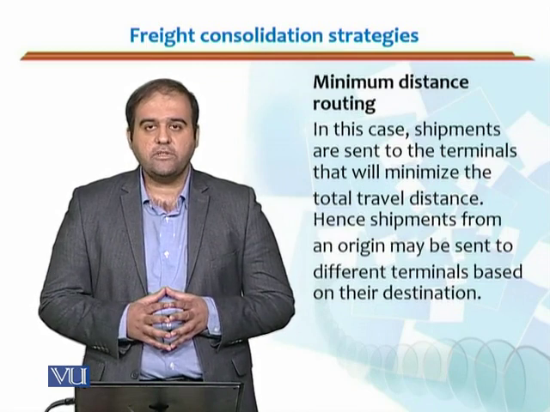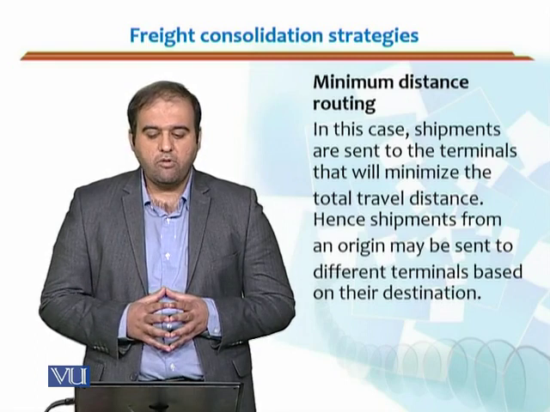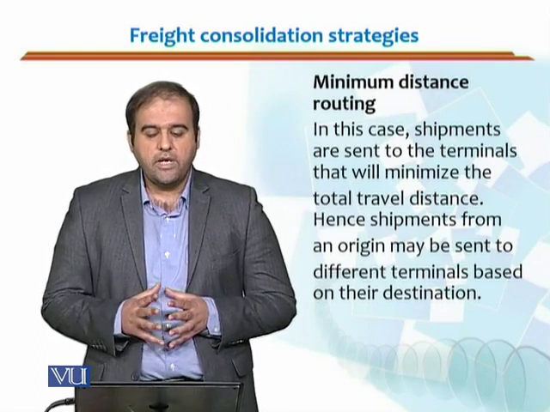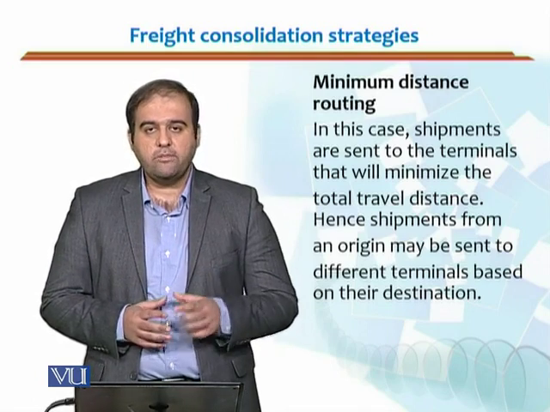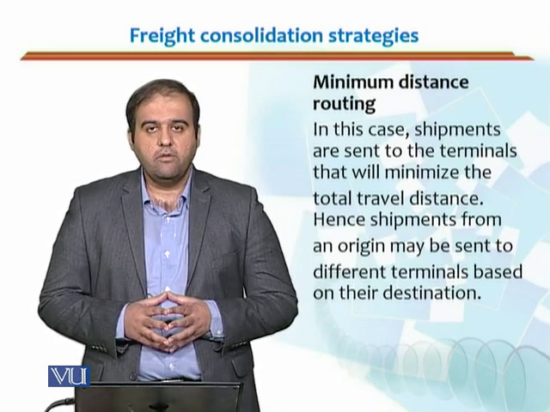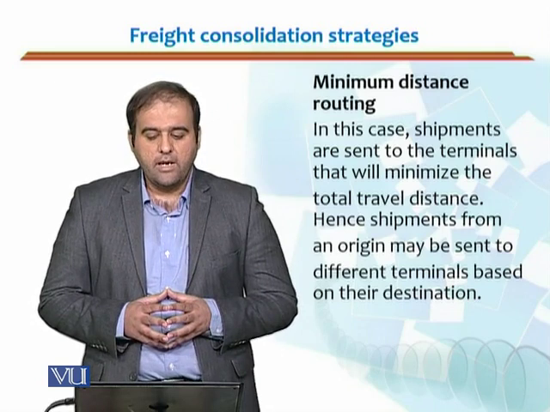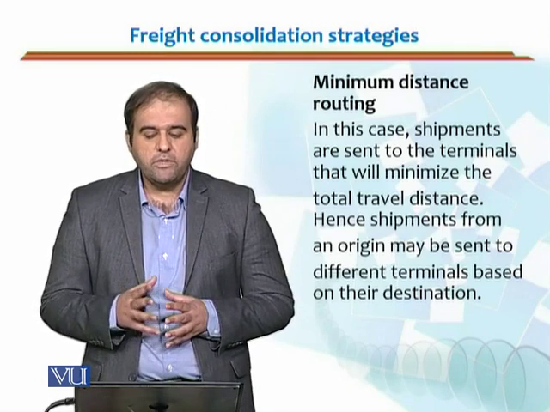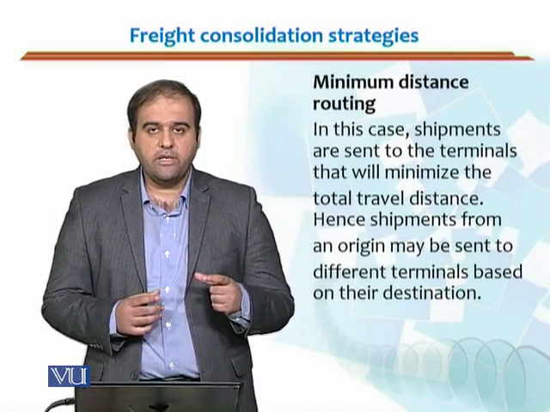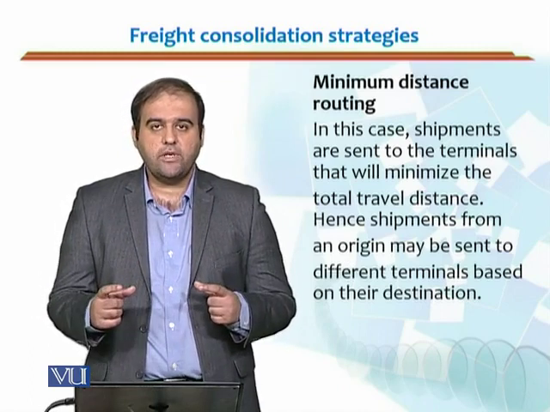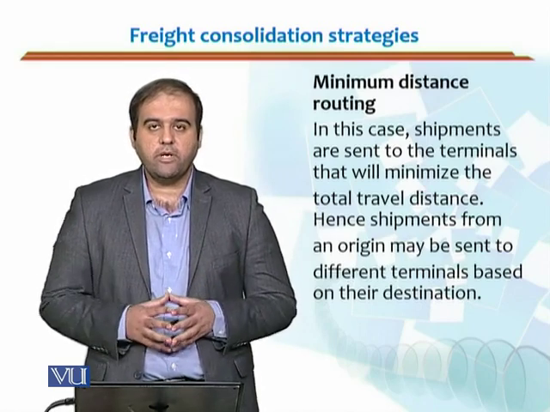Then the second approach is the minimum distance routing. In this case, shipments are sent to the terminals that will minimize the total travel distance. So those terminals would be selected to which the cost would actually be lower. Hence, shipments from an origin may be sent to different terminals based on their destination. So here you would be considering the origin as well as the destination for selecting the terminal where your shipment would be moving.